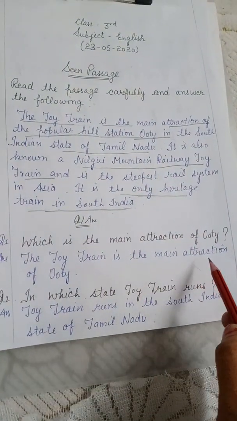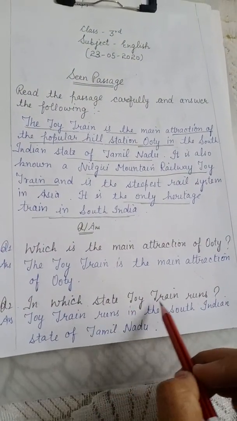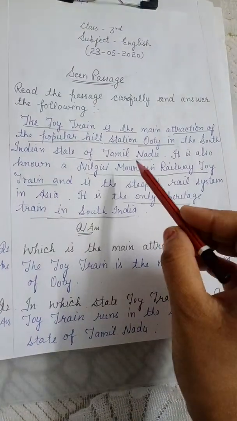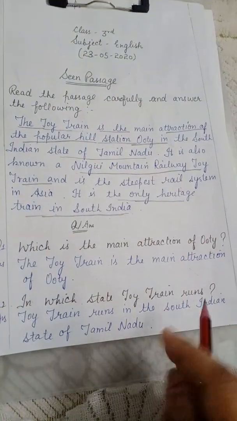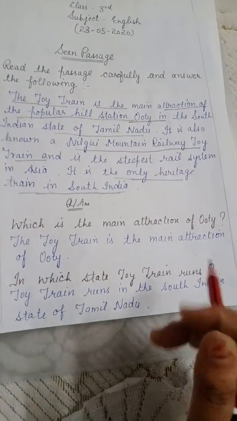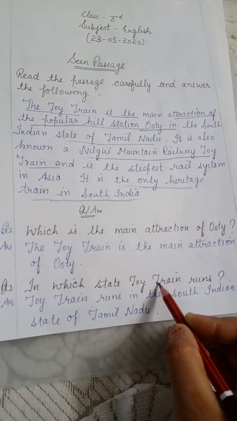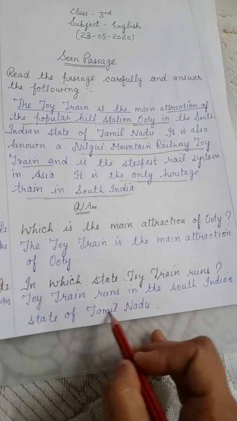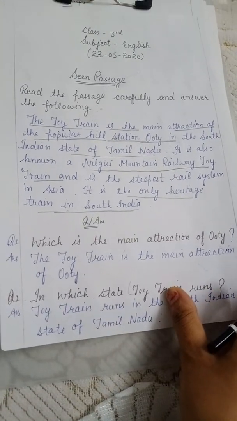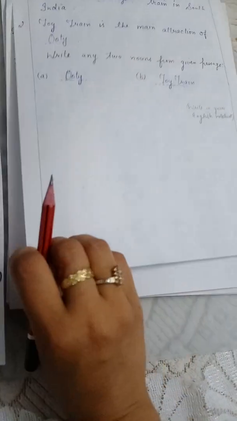So we will write the answer here. In which state does the toy train run? Toy train runs in the South Indian state of Tamil Nadu. So we will pick the answer from the given passage. Very simple. Come to the next.